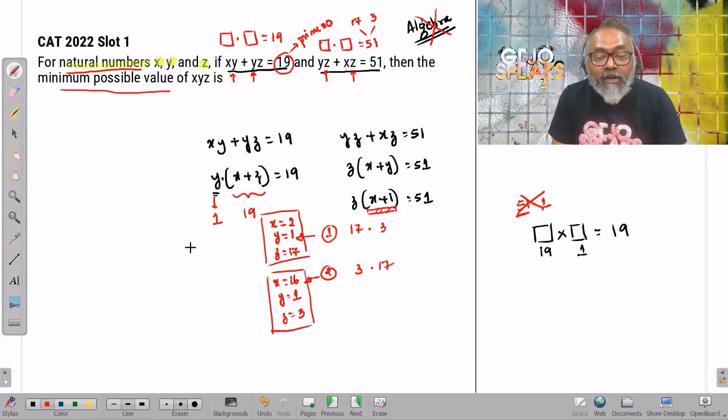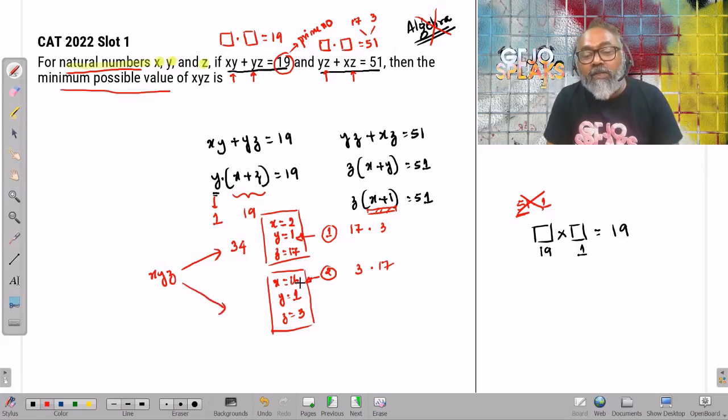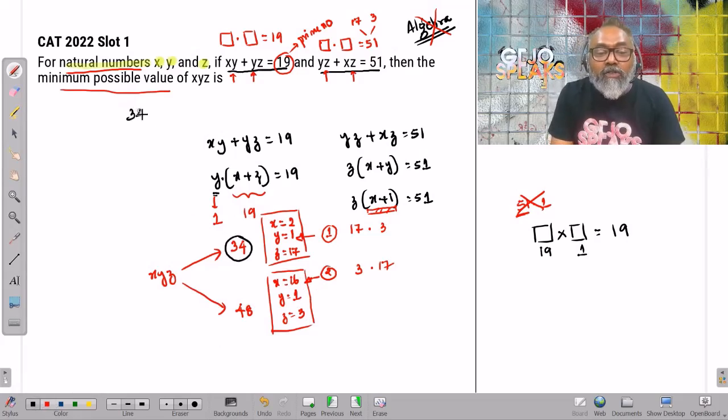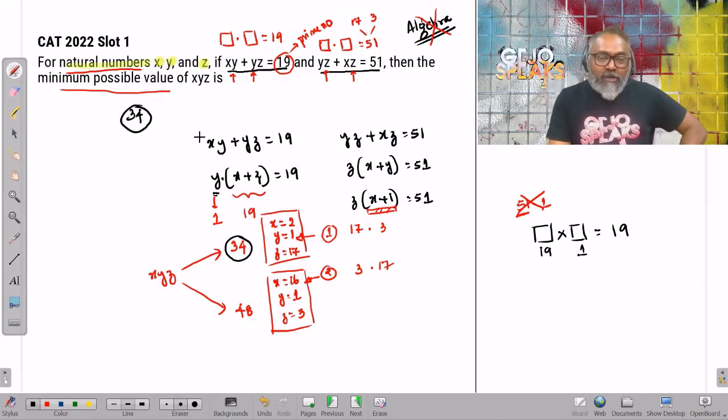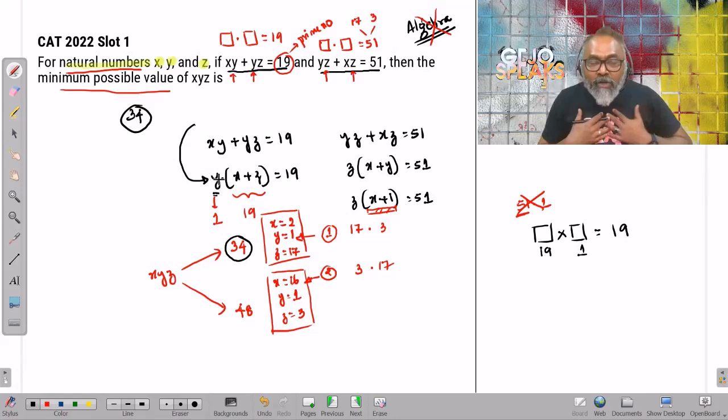X, y, z, sorry. The value of x, y, z here is 2 times 1 times 17, which will be equal to 34. The value of x, y, z here is 16 times 1 times 3, which will be equal to 48. Which is the smallest value? That smallest value is 34. The answer choice is 34. To answer this question, did you think algebra or did you think numbers? I need to know a little bit of algebra to get me here. So that algebra we know.